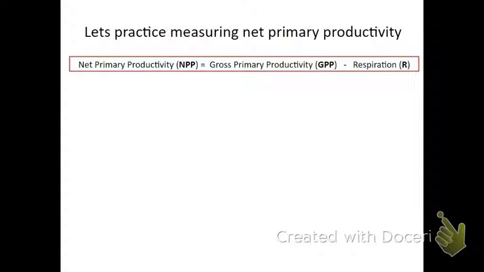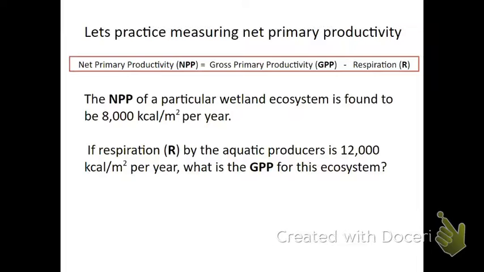So let's practice. If we say that net primary productivity is equal to gross minus respiration, and if net primary productivity of a wetland was 8,000 calories per meter squared per year, and respiration was 12,000, what is the gross primary productivity for that ecosystem for the year?